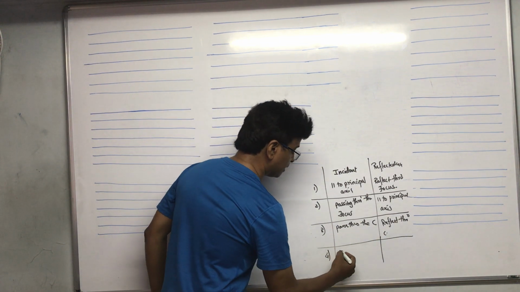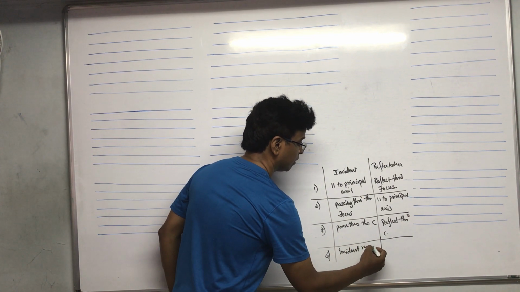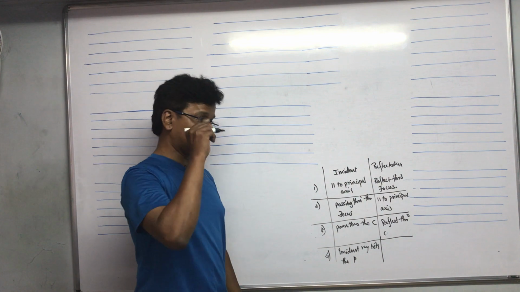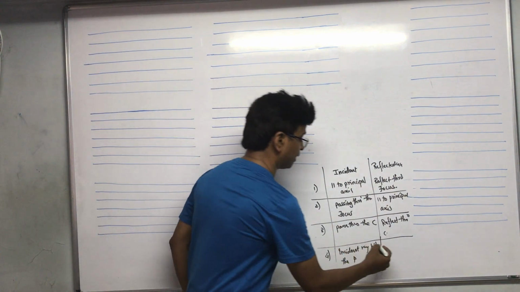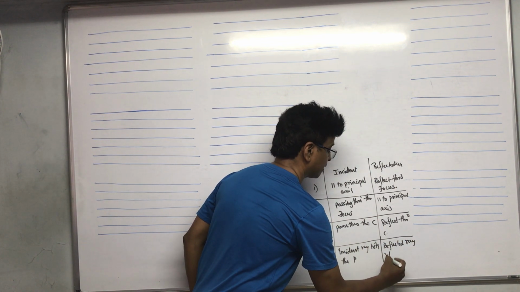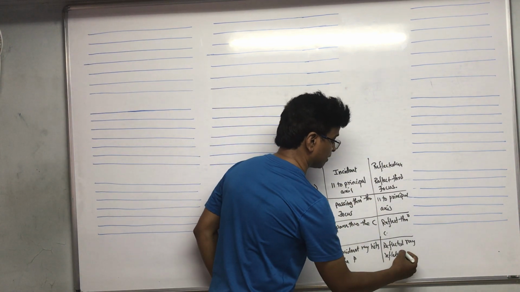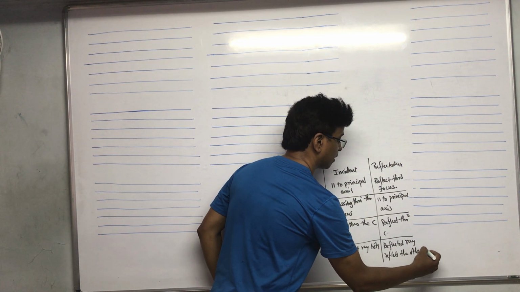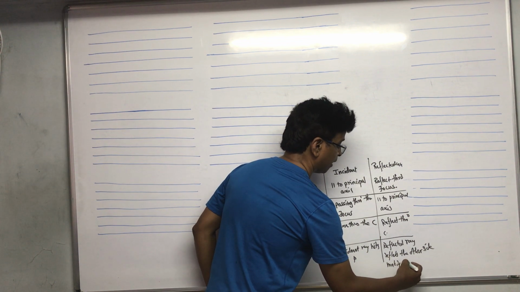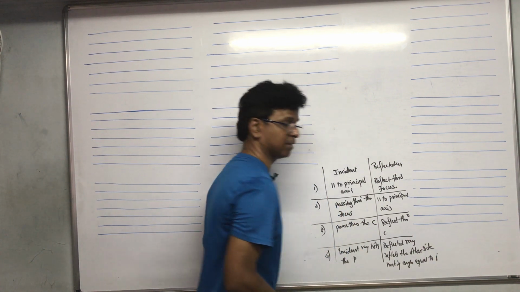See, when the incident ray goes and hits the pole, then the reflected ray reflects to the other side, making an angle equal to the angle of incidence.